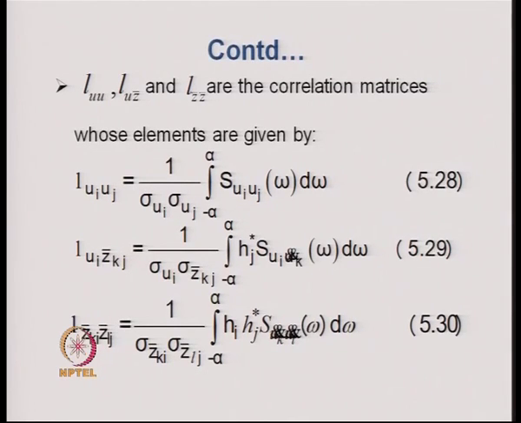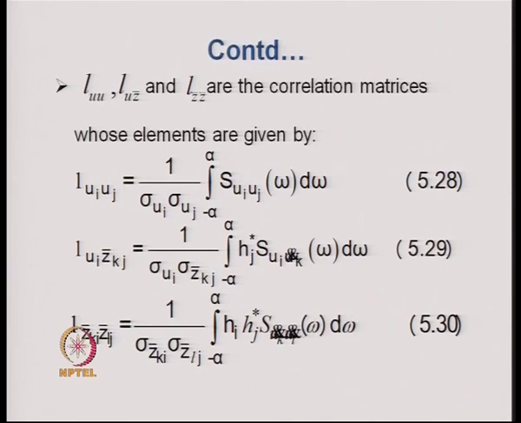The L Z bar ki, Z bar lj are the elements of the L Z bar matrix and are equal to 1 by sigma Z bar ki into sigma Z bar lj, where sigma Z bar ki is the standard deviation of the generalized displacement for the ith mode and the kth support, obtained using beta ki.